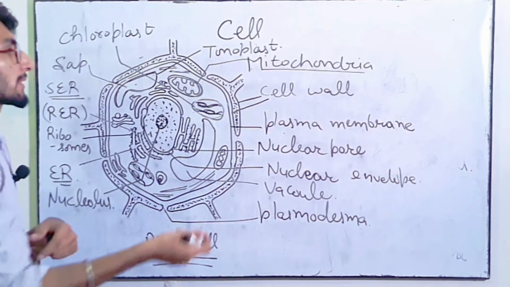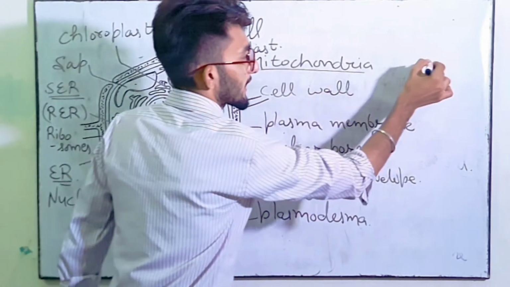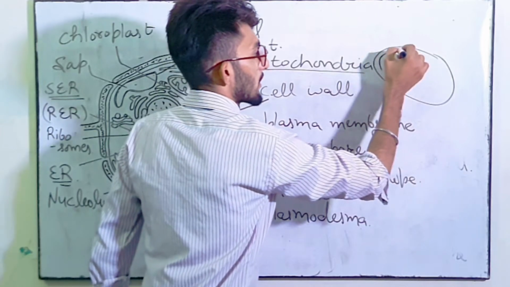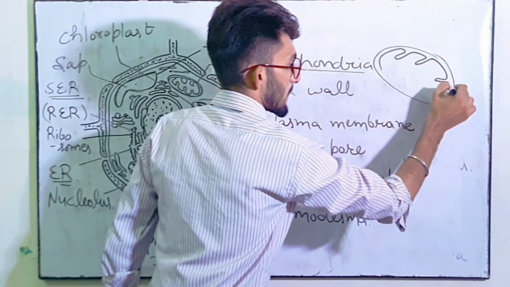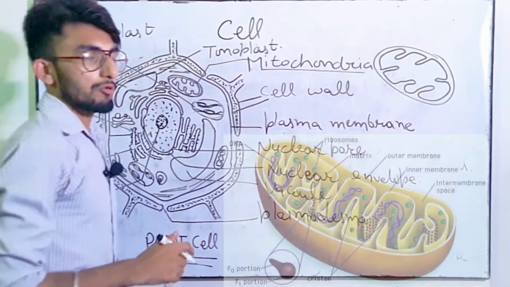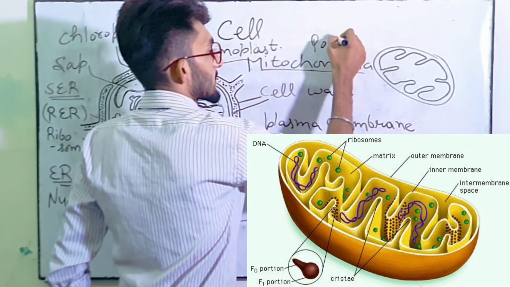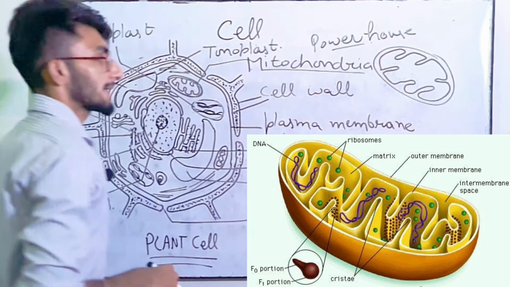Let's take a recap. So first of all, mitochondria. Mitochondria is looking like this. So this is the mitochondria. This is the structure of the mitochondria. Mitochondria is also known as the powerhouse of the cell. Powerhouse of the cell. Clear?